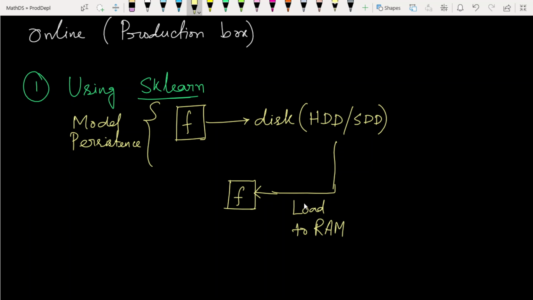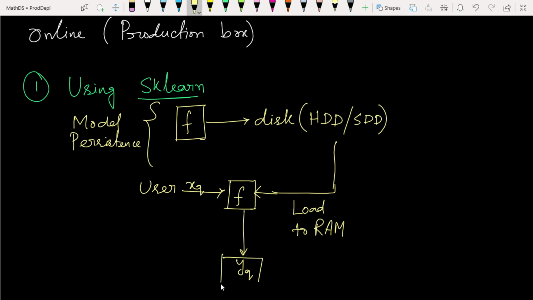Then, from the RAM, using some HTML code or sample MySQL code, that kind of code, we apply the model and find its output for a given user's input. For a user's input xq, we give the output yq.